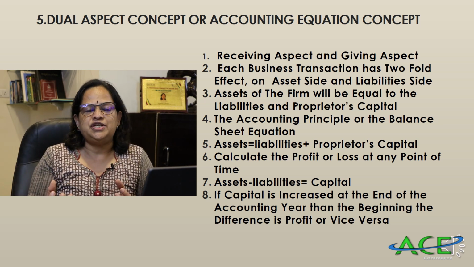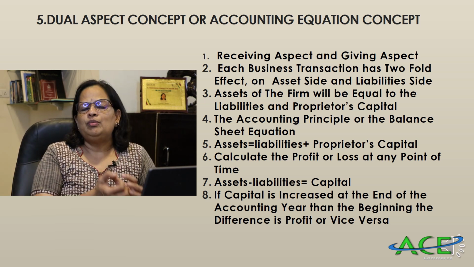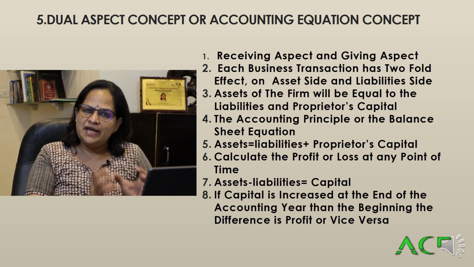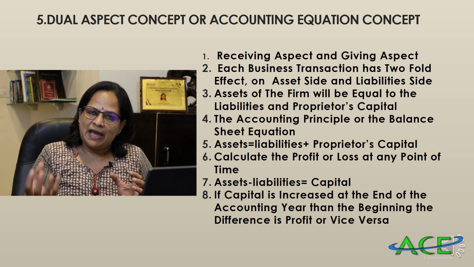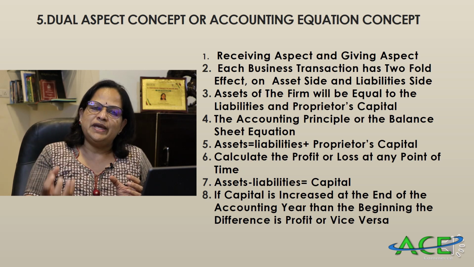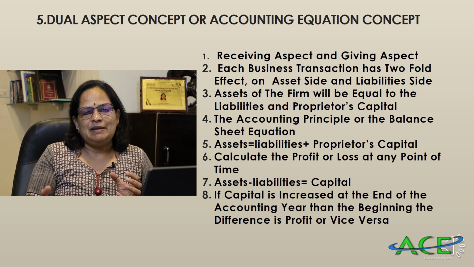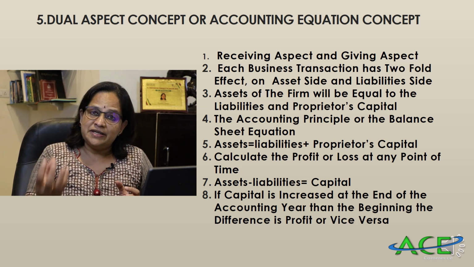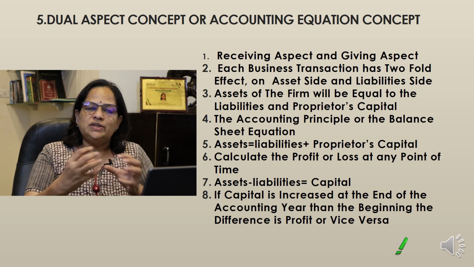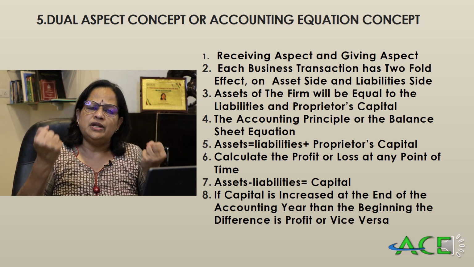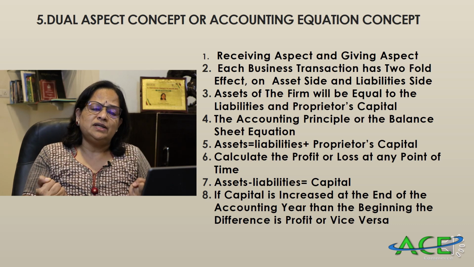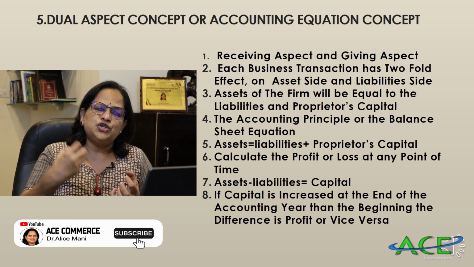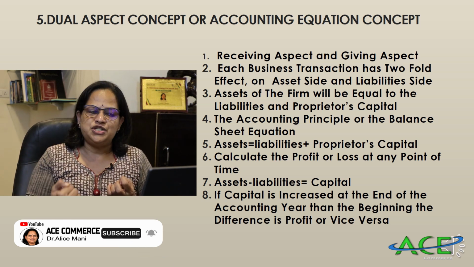So this is the balance sheet equation. Assets is equal to proprietor's capital plus liabilities. Because when a firm wants to buy any asset, they can buy through the capital brought in by the proprietor or by a liability on the liability side of the balance sheet. That can be a financial loan from a bank or creditors, anything can be a liability. So this is the accounting equation, and this is the major crux of the balance sheet equation. This is very, very important when you are learning accounting. Now we are going to do the problems also in the next chapter, balance sheet equation.